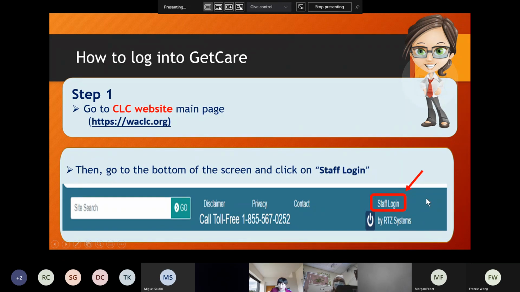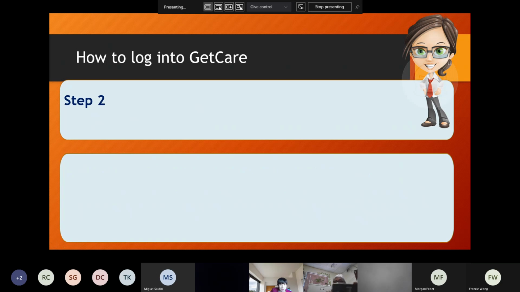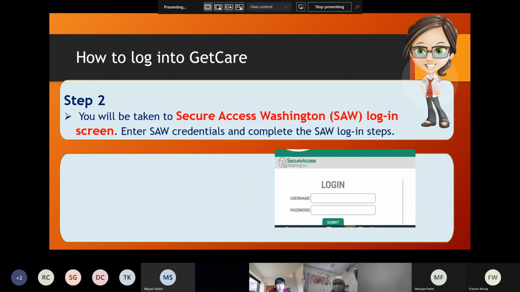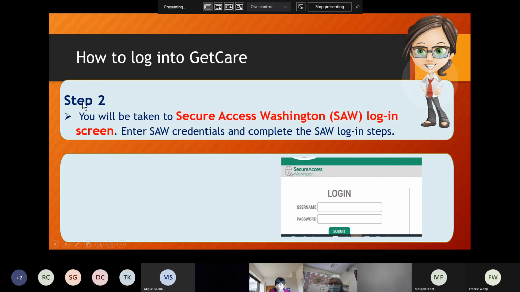Great. Yes. So, next, step 2 is when you click on that staff login, you'll be taken to Secure Access Washington. Sometimes I'm going to call it the SAW login screen. Okay, and it looks like this, right? So I will call it the green page, right? Okay, so once you go to the GetCare login page, go all the way to the bottom, and click staff login, that will take you to the Secure Access Washington login screen, right?